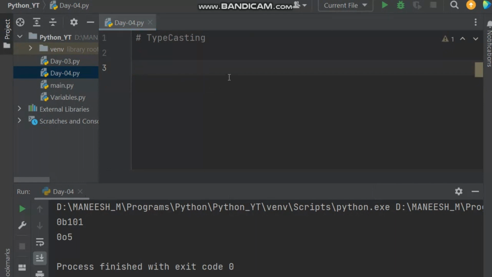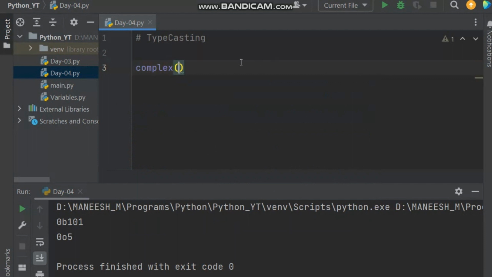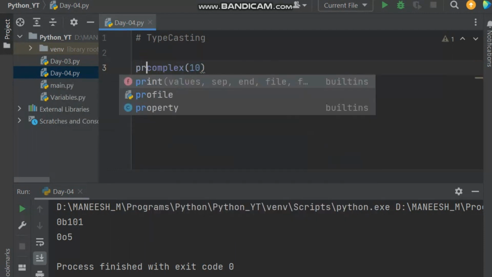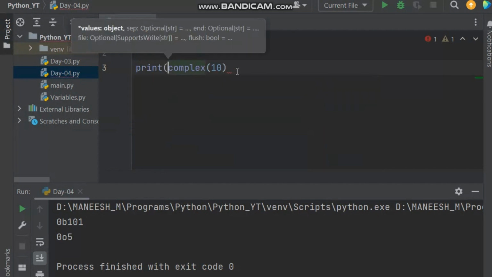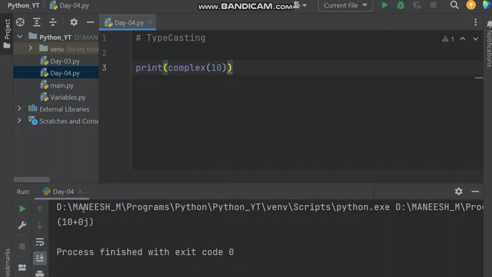You can also convert to complex type of data. Suppose you have a number 10, and you want to make it a complex value, you can do that. If I run this, you will get the output as 10 plus 0j. So whatever the data may be, you can convert it into complex value, right? So these are some of the examples related to integer, float, and complex.